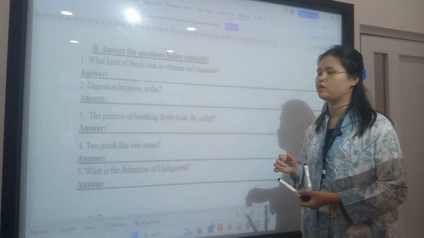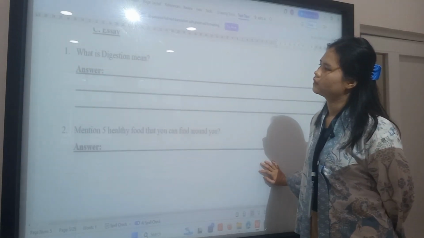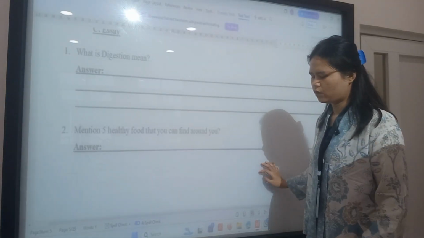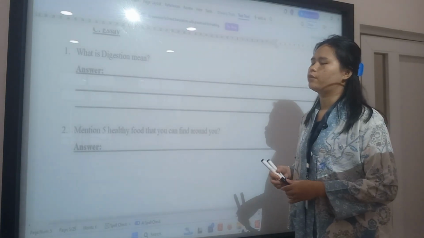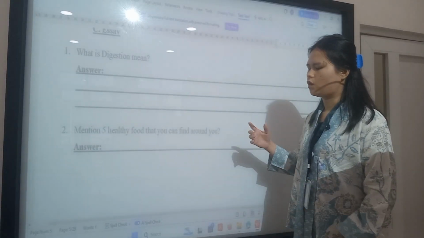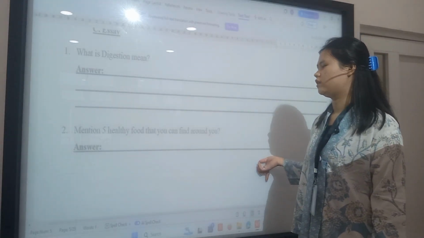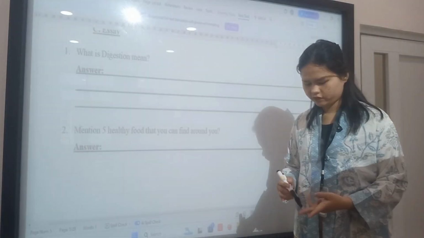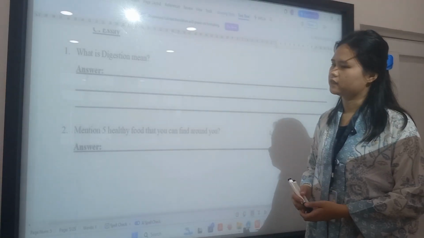Undigested is not breaking down the food correctly. What does digestion mean? Digestion is when food comes into your body and is processed by all the organs. Mention 5 healthy foods that you can find around you. Five healthy foods around us are egg, meat, cheese, vegetables, and rice, carbohydrates.